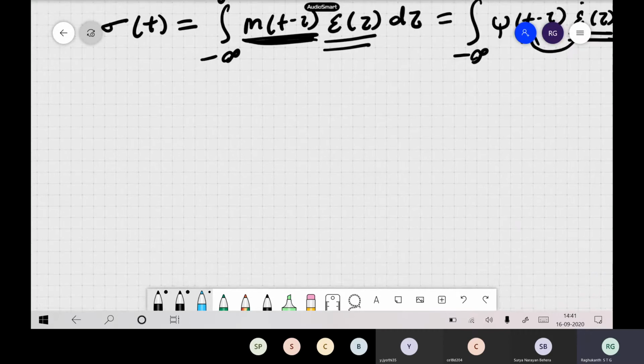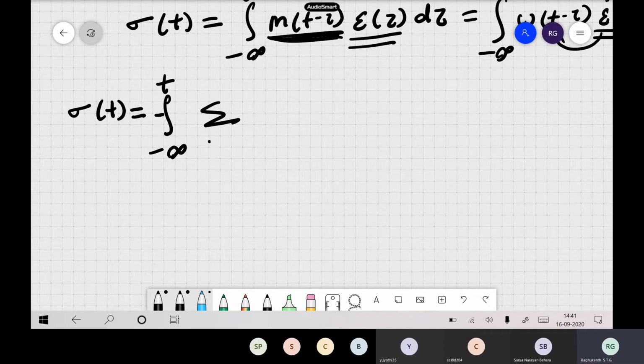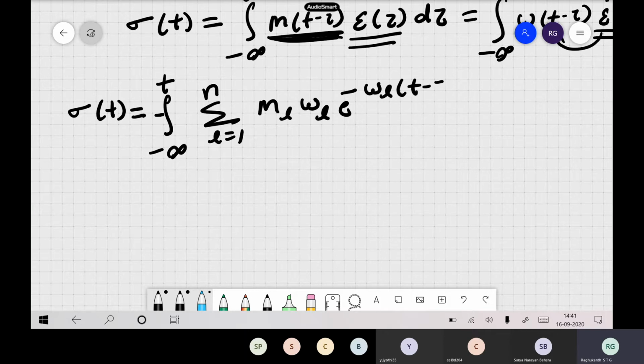Now you substitute m of t in this expression. So the expression becomes the integral from minus infinity to t of the sum over l equals 1 to n of m_l omega_l, e to the power of minus omega_l (t minus tau), H of t minus tau, epsilon of tau, d tau.